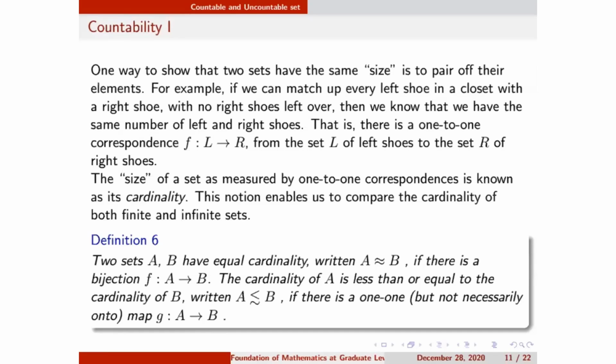Because what is the definition of a function? The definition of a function is that every element in set A maps to some element in set B. Set B can have a few elements left over, but in set A no element can be left.